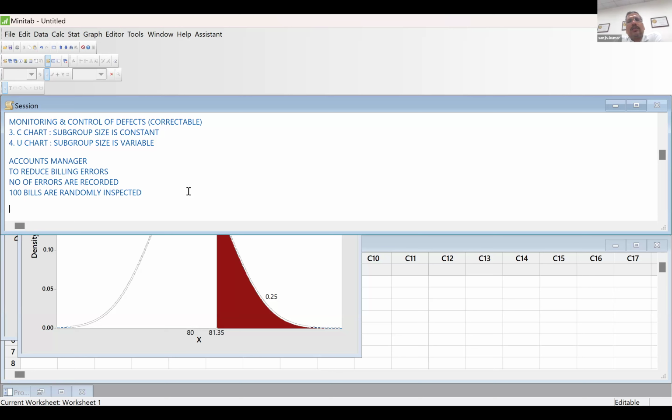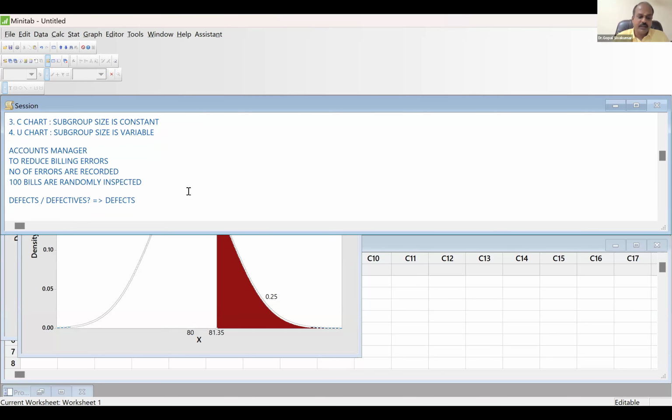First question, are they talking about defects or defectives? Sir, already defective, sir. Means already mistake happened, means nothing can be done, no? No. See, error means defect. If they say invoice is scrapped or invoice is completely unaccepted, then only it is defective. So their error means they are actually monitoring defects.